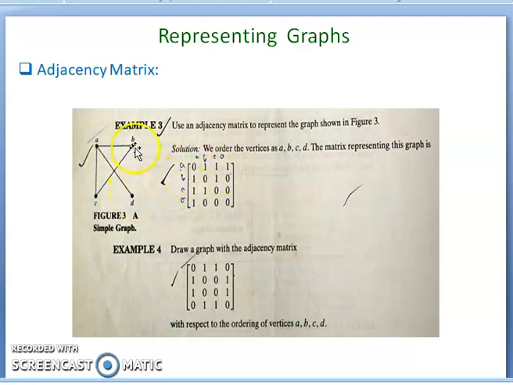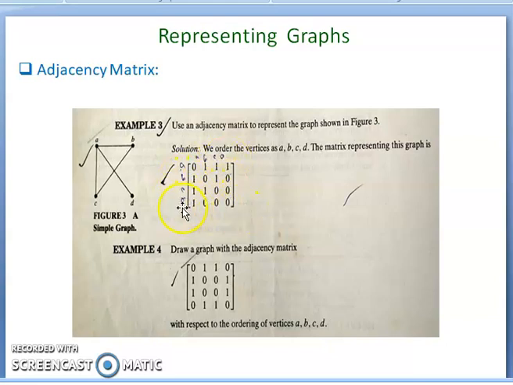Similarly, you take B to A. B to A is 1. From B to B there is no edge, there is no self loop, the value is 0. From B to C there is an edge, so the value is 1. And there is no direct edge from B to D. So B and D are not adjacent vertices. That is nothing but there is no direct edge between B and D. Hence from B to D the value is 0.